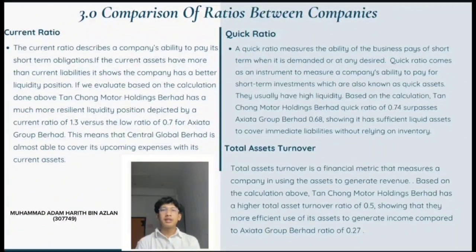The third is total asset turnover. Total asset turnover is a financial metric that measures a company's efficiency in using its assets to generate revenue. Based on the calculation above, Tanjong Motor Holding Berhad has a higher total asset turnover ratio of 0.5, showing that they have efficient use of their assets to generate income compared to Axiata Group Berhad's ratio of 0.27.